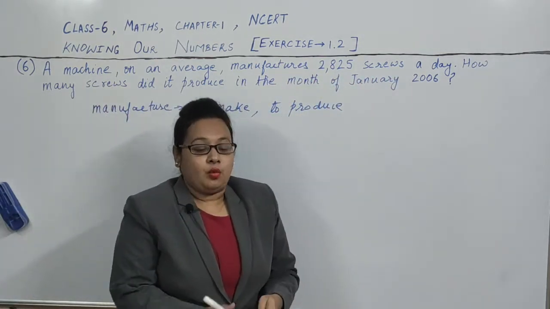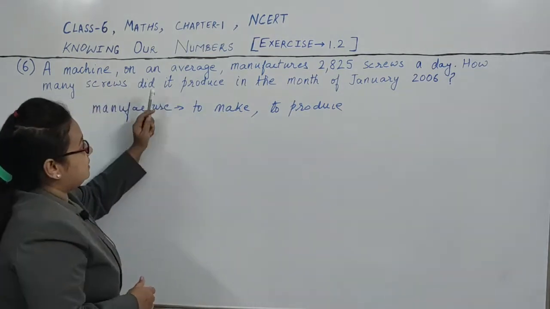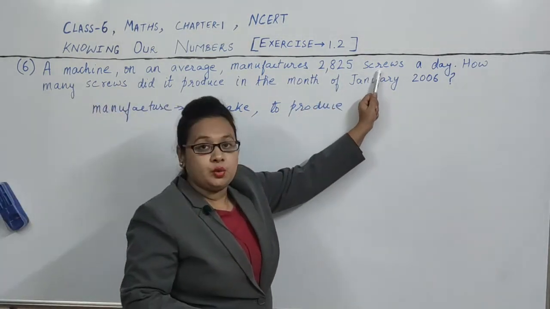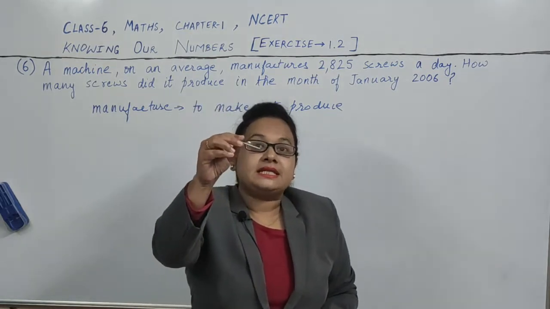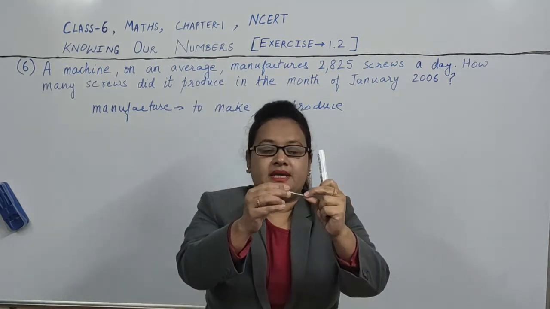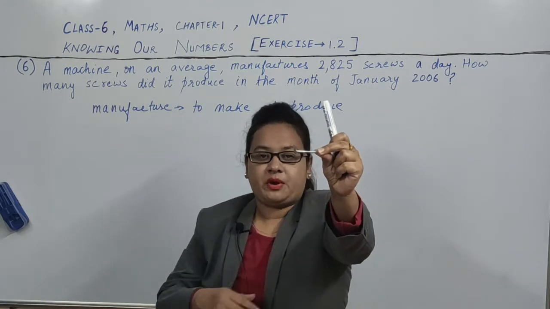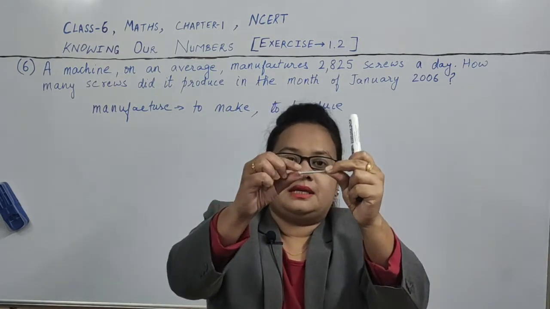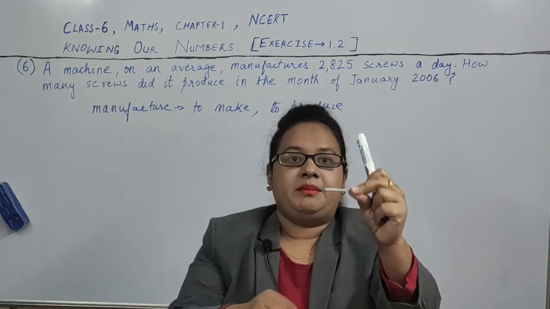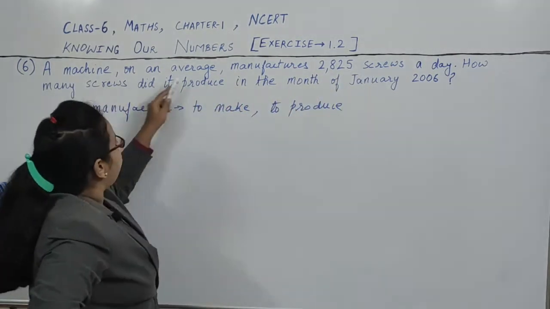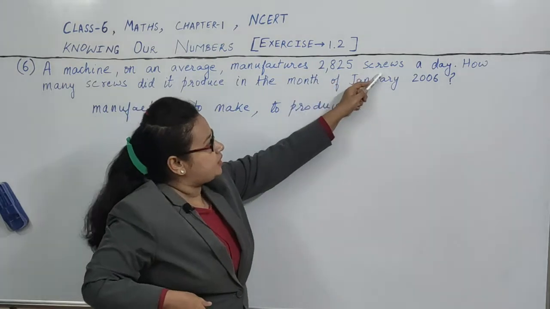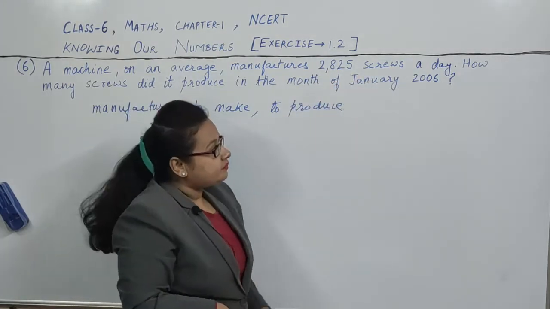So what is a screw? What does this machine make? This machine makes screws. What is a screw? I will show you what is a screw. See, this is a screw. This is known as a screw. Are you able to see it properly? See, this is a screw. The machine makes screws. The machine manufactures these many screws in one day.